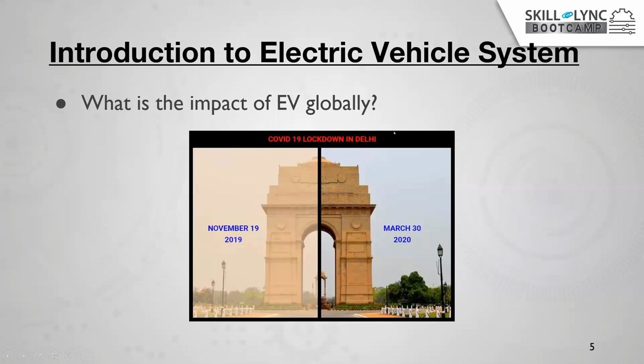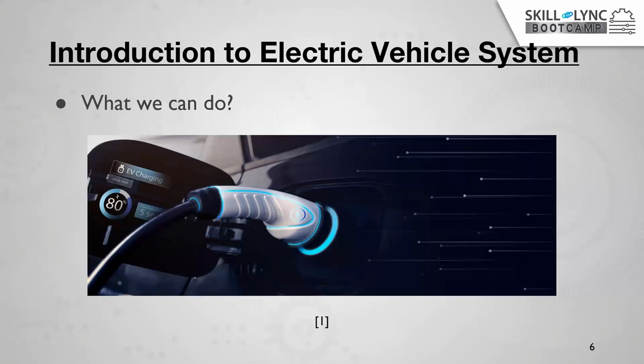During this COVID-19, the Indian government and the Delhi government gave the instruction to completely lock down the industry and the vehicles. When there is no vehicle on the road and all the industries are completely closed, you can see how clearly we can see the sky. This much pollution happens due to the vehicles and industries. So what can we do?